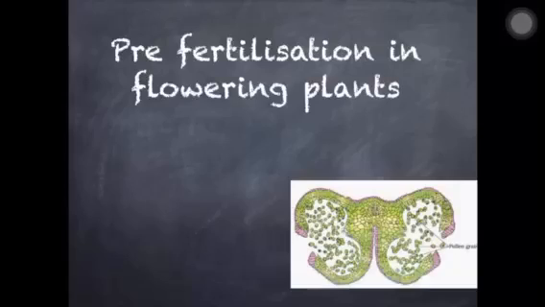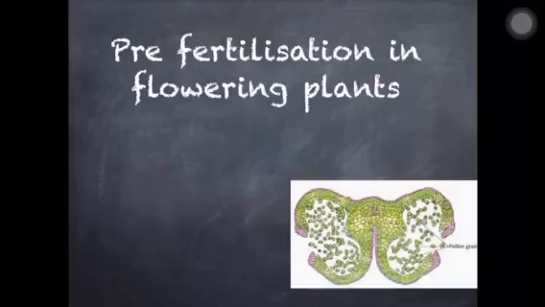Now let's start with a new topic. This is the topic of class 12th, second chapter, sexual reproduction in flowering plants. Before that, we have discussed the part which is responsible for sexuality in the plant. As per our previous slide, we have already discussed what topic has to be discussed next. So today's first topic is pre-fertilization in flowering plants.